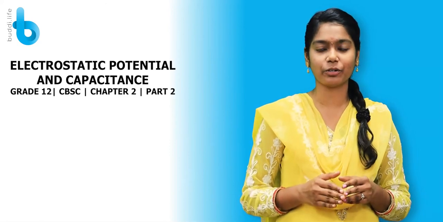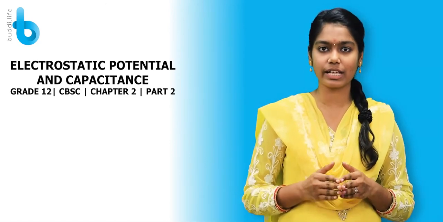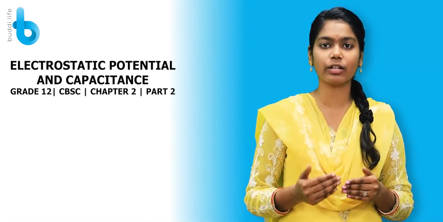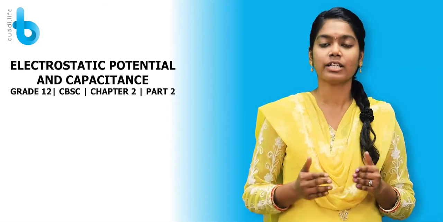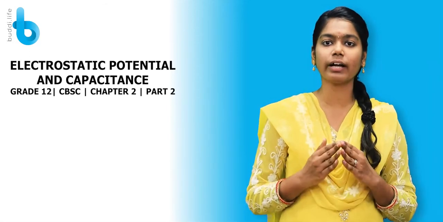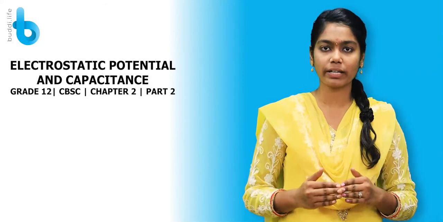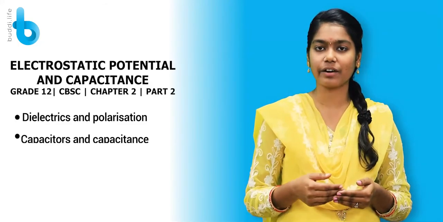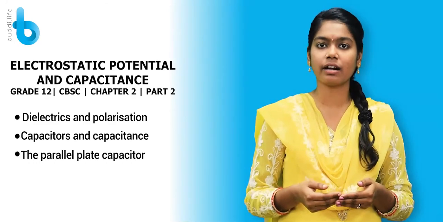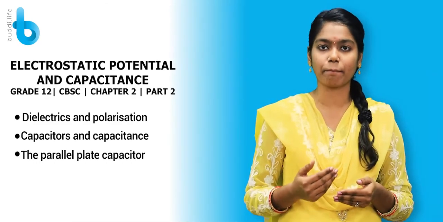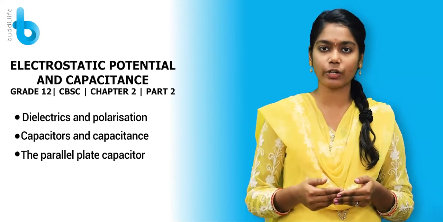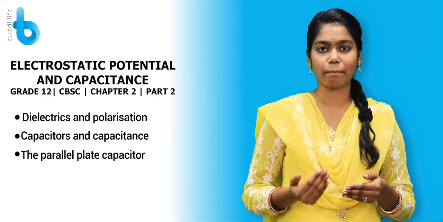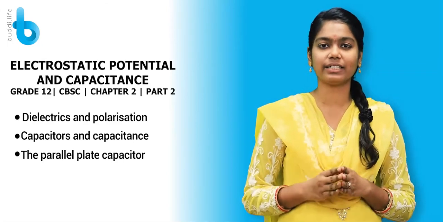In this class, we are going to discuss the second chapter in your NCERT Physics, electrostatic potential and capacitance. Already in the previous class, we have discussed the electrostatic potential in detail, right? So in this class, we are going to concentrate on capacitance. The following topics that we are going to cover are dielectric and polarization, capacitor and capacitance, parallel plate capacitor, and some relevant topics regarding the capacitor. Okay students, and also we are going to see some previous year questions based on electrostatic potential and capacitance. Without any delay, let's start the session.